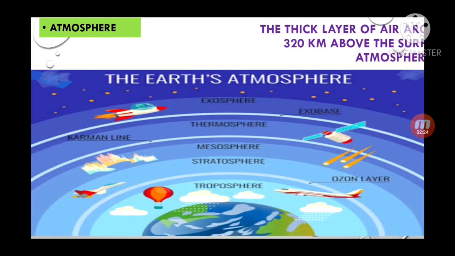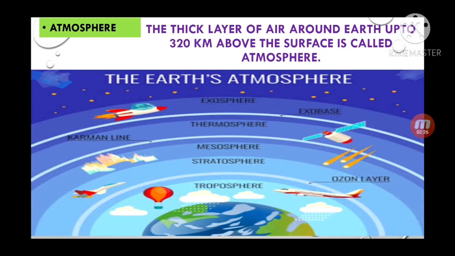Atmosphere. What is the atmosphere? The thick layer of air around the earth up to 320 kilometers above the earth's surface is called atmosphere. It means the blanket of air around the earth is called atmosphere, and its thickness, just note down in your copy, is given as 320 kilometers from the surface of the earth.